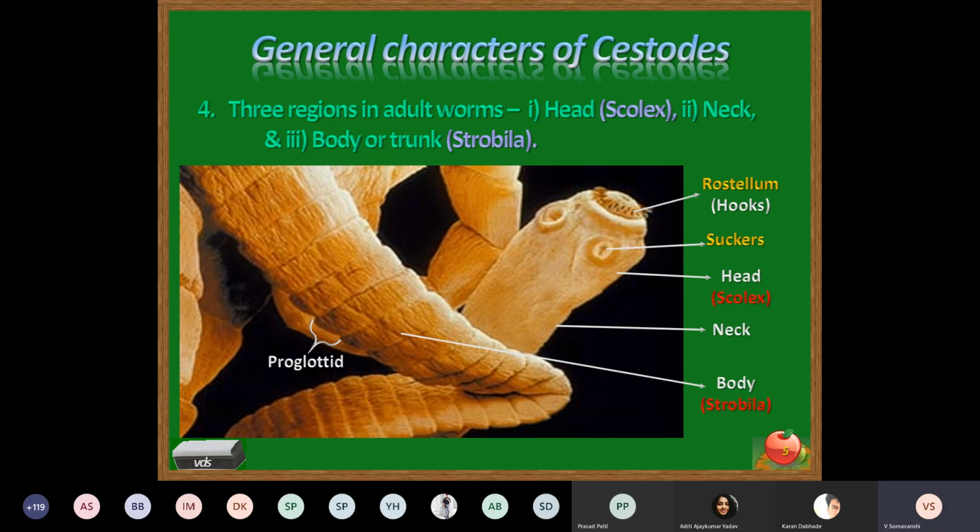After maturation of the male and female reproductive systems in the segment, fertilization takes place, the ovum is produced, and the eggs are pushed up into the uterus.